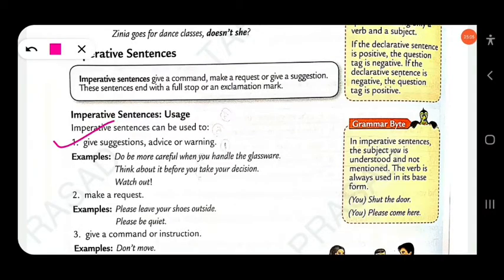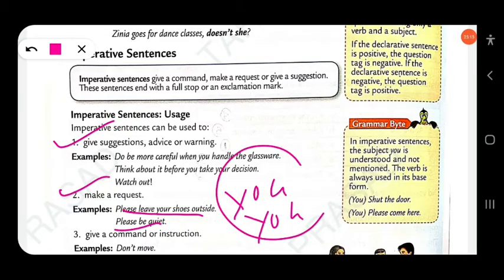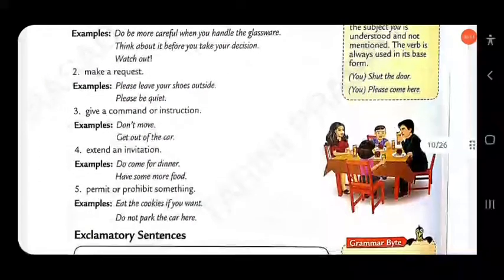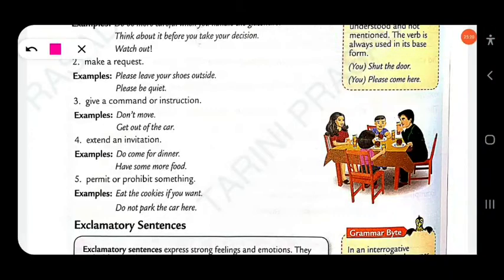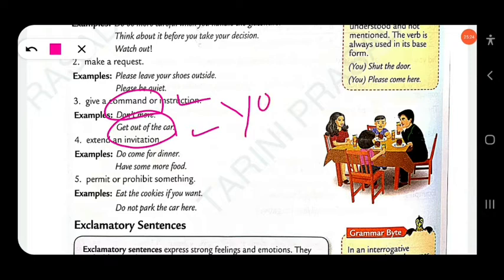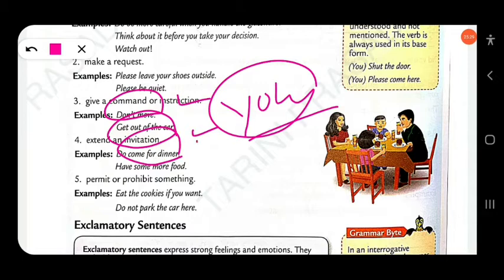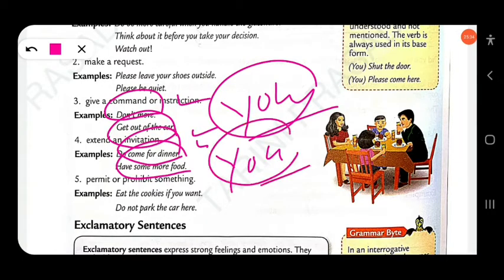Give suggestions. Similarly, make a request. Please leave your shoes outside. Please be quiet. This is a request, and your subject is also you. Clear? Then next, give a command or instruction. Don't move. This is negative. Get out of the car. The subject is also you. Extend an invitation. Do come for dinner. Have some more food. The subject is also hidden, you, and the predicate is have some more food. Do come for dinner. Clear?